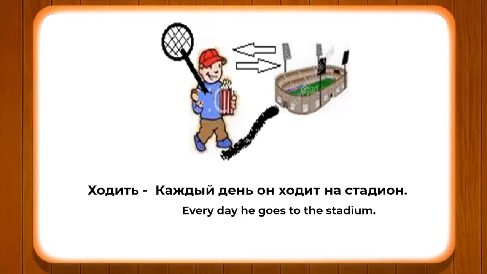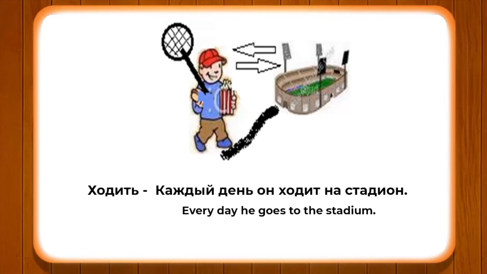Whenever you are using this kind of construction in sentences using the verbs of motion, it actually defines that particular relation. So now we have seen two verbs, идти, мой брат идет на стадион, and ходить, мой брат каждый день ходит на стадион.